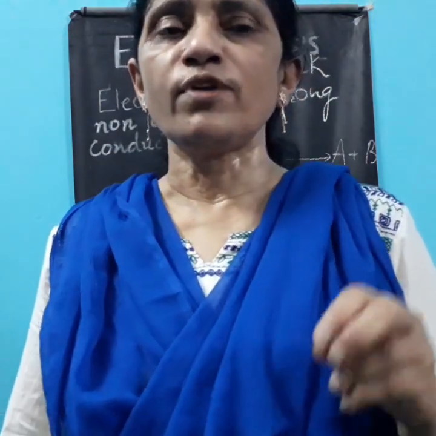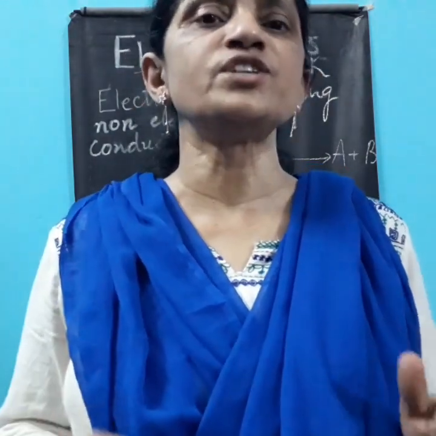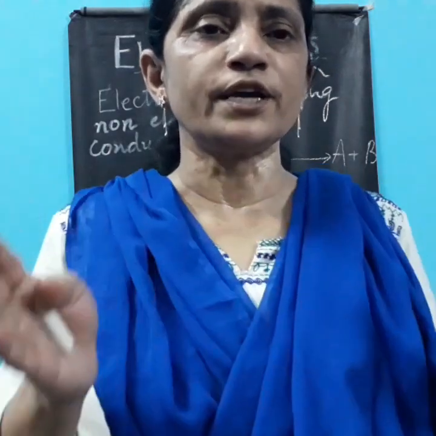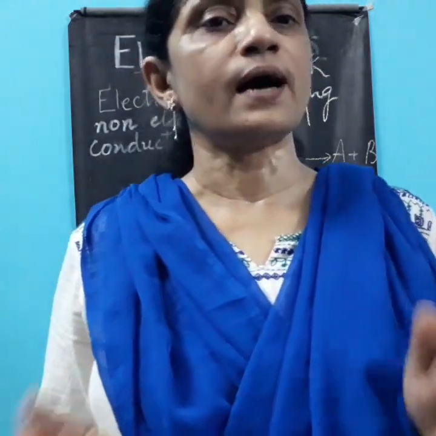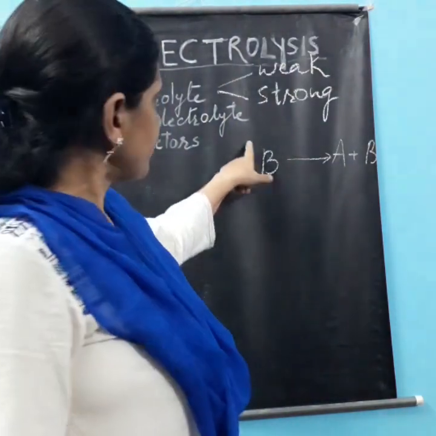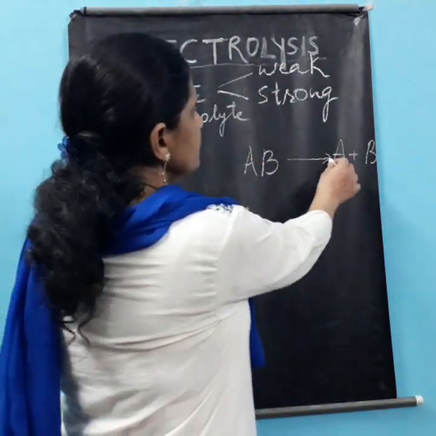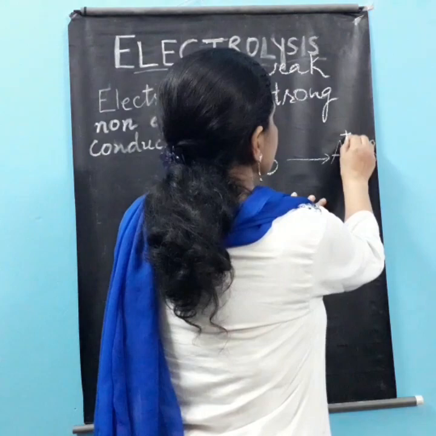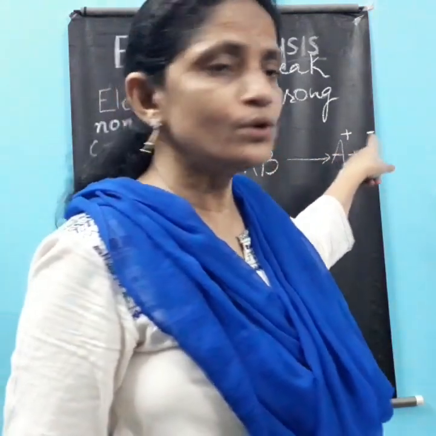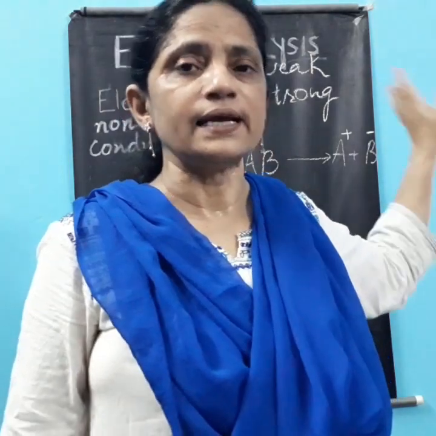So here therefore, when we see that by bringing them into the molten state or in aqueous solution form, what the special changes in them, we find out that these compounds dissociate, these compounds ionize or break into their ions. By melting or by dissolving in water, these compounds break into their ions. As I wrote the example of AB, this is a compound, and when this compound is brought into the molten state or dissolved in water, we see that it breaks into or dissociates into ions, positive ions and negative ions.